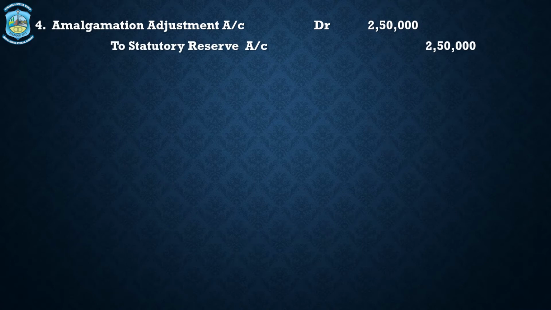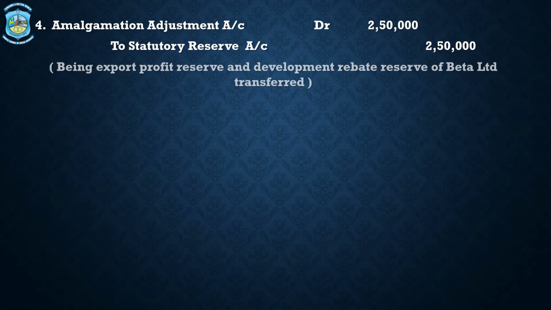The amount is 2,50,000. In this amalgamation adjustment amount, the export profit reserve and development rebate reserve of Beta Limited has been transferred to another account which is called amalgamation adjustment account, and this account would appear separately in the liability side of the purchasing company.